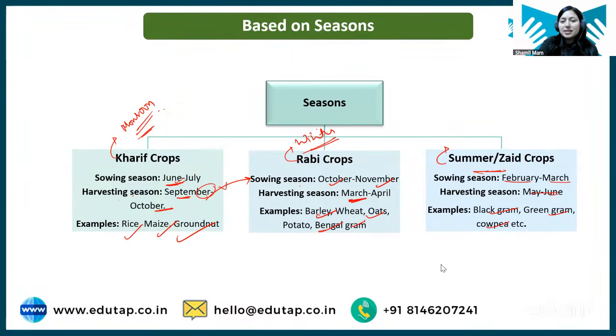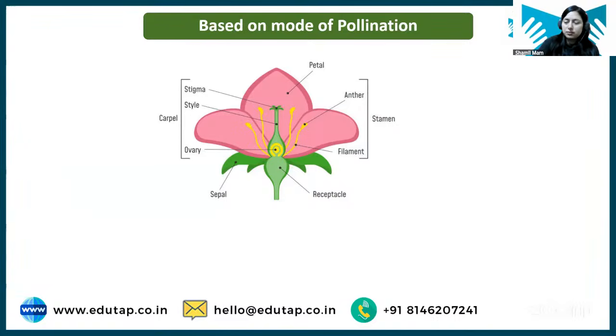Yes, Gautam. Seeds are covered in angiosperm. In gymnosperm, seeds are naked. Okay? Chalo. Okay, next classification is based on mode of pollination.